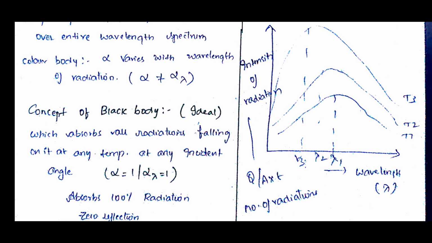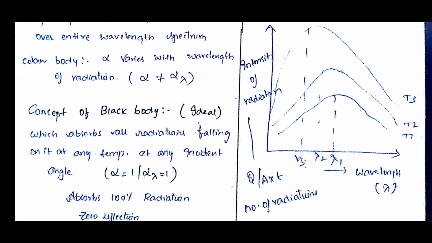Okay. So if you take the temperature T2, let us see how the graph will be. The graph will vary, and see now what is happening. Here the maximum value is at lambda 2, that is, the wavelength is becoming shorter. Is it clear? As the temperature increases, the wavelength becomes shorter.